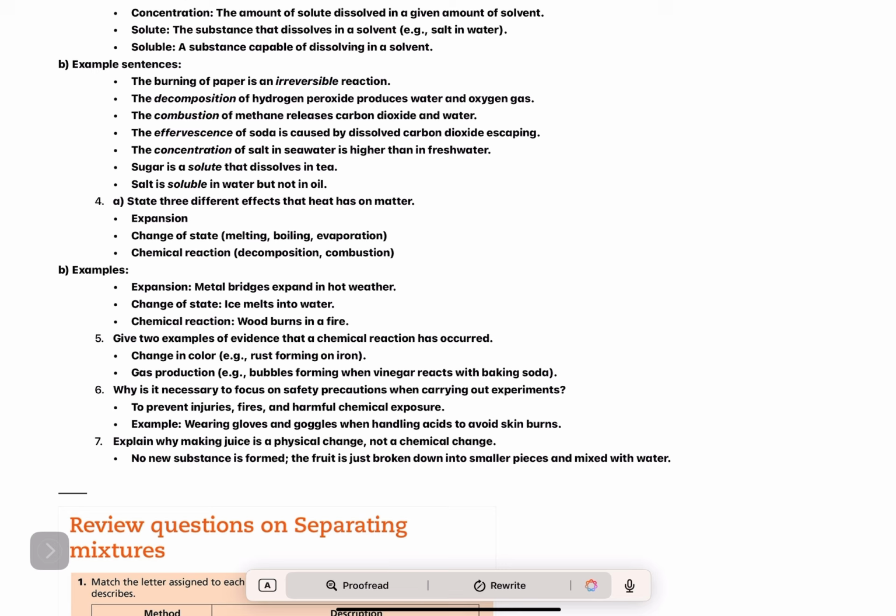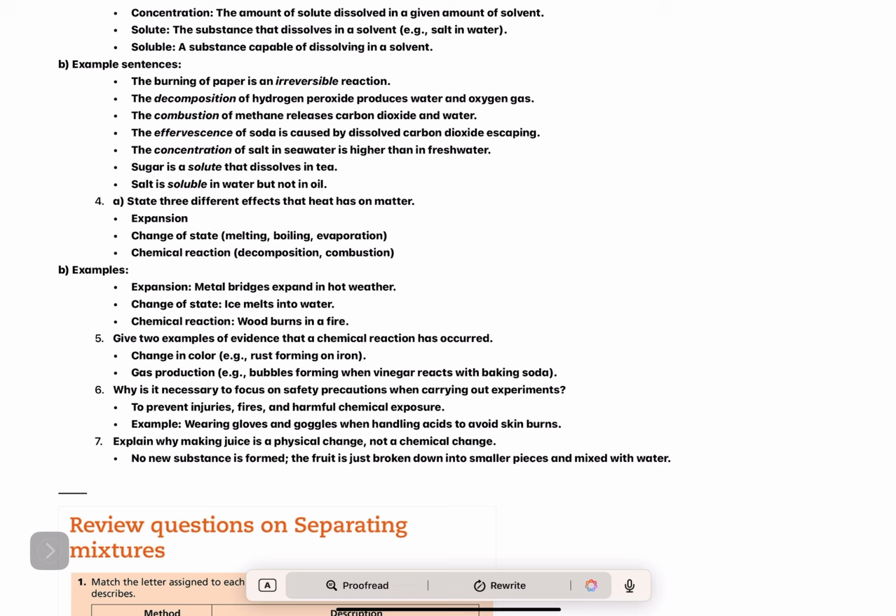Solute, the substance that dissolves in a solvent, e.g., salt in water. Soluble, a substance capable of dissolving in a solvent. B. Example sentences. The burning of paper is an irreversible reaction. The decomposition of hydrogen peroxide produces water and oxygen gas.